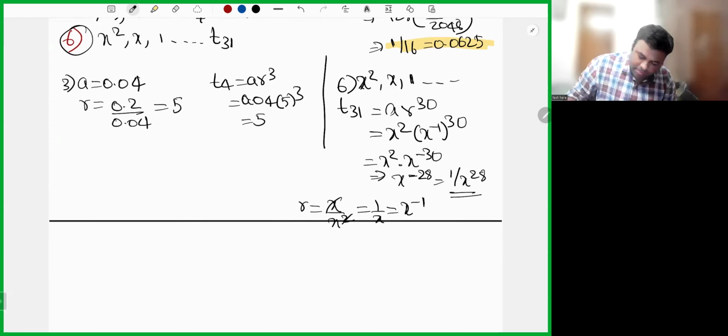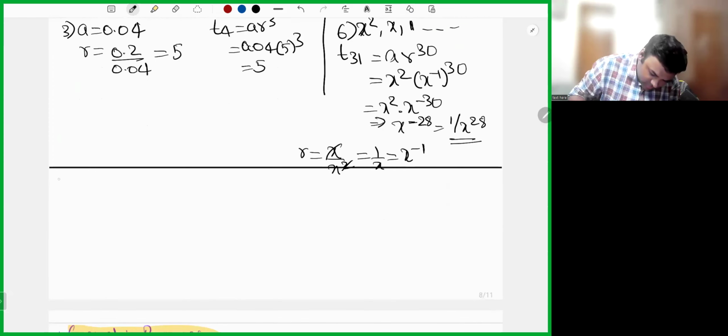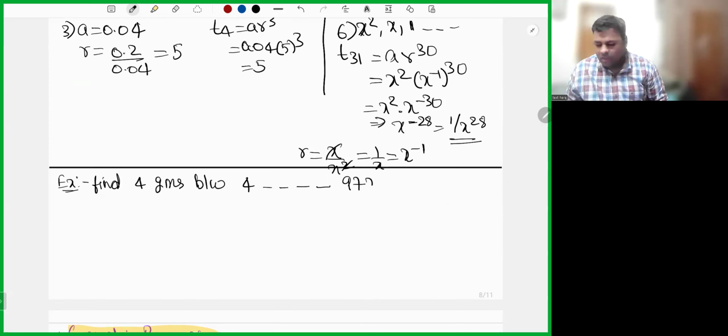Now sometimes what happens? For example, I am telling you to find 4 geometric means between 4 and 972. Like we used to have 4 arithmetic means, in the same way I am having 4 geometric means.